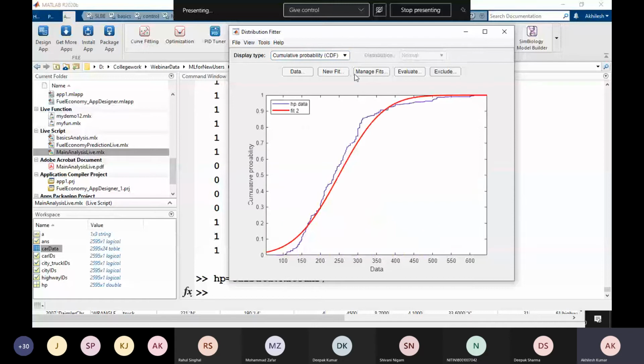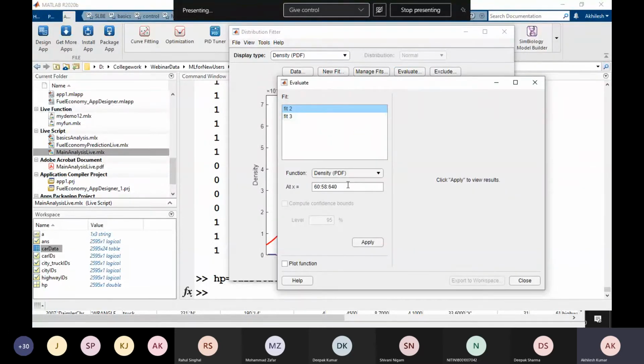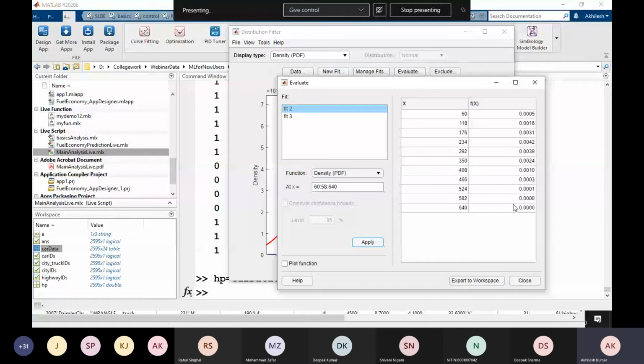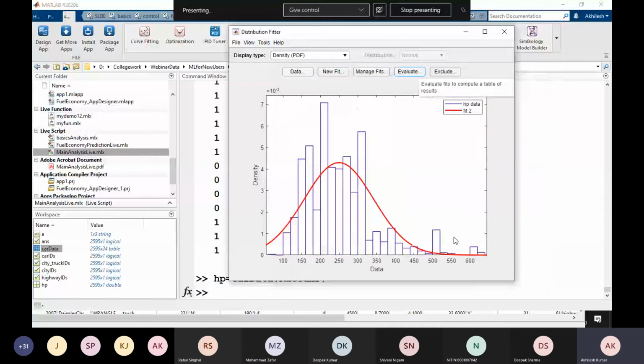So this is a different display type. It is the probability distribution function, that is how you are going to display your data. Further, evaluate. If I have to find out about new data from the population, which I was saying is impossible, you can provide it here and check whether it exists in this graph or not, and what the probability of that data is. Here you can write any kind of data. Let's say I'm going to write 100 and apply. So this is the probability that this data exists in this graph. Perfect. And from here you can generate code as well for that.